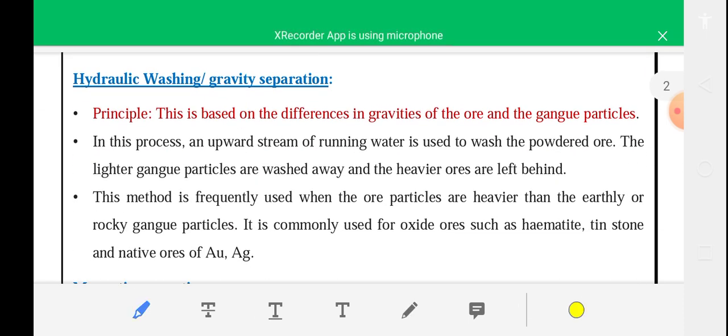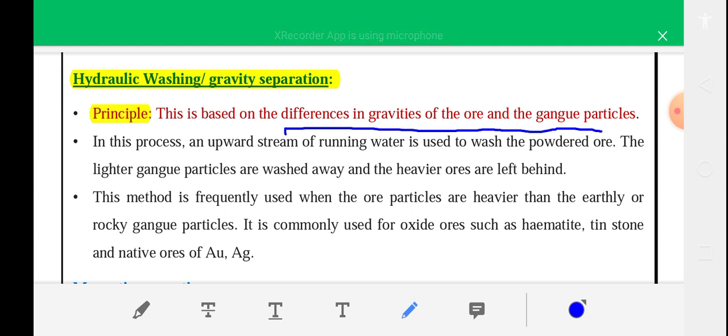So the first method of removal of unwanted impurity from ore is hydraulic washing or gravity separation. What is the principle of this method? The principle of this method is that it is based on the difference in gravity of the ore and the gangue particles. In this process, an upward stream of running water is used to wash the powdered ore. The lighter gangue particles are washed away and the heavier ores are left behind.